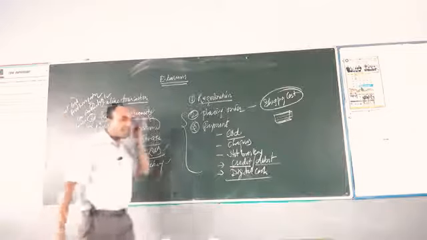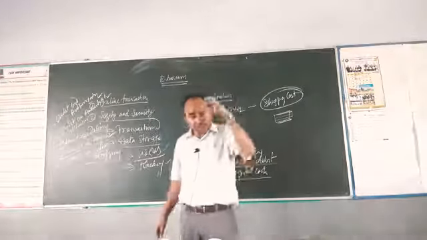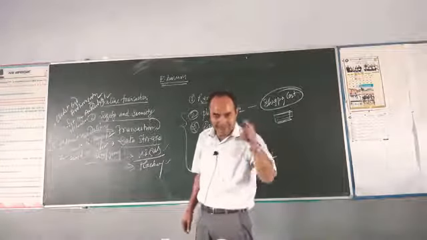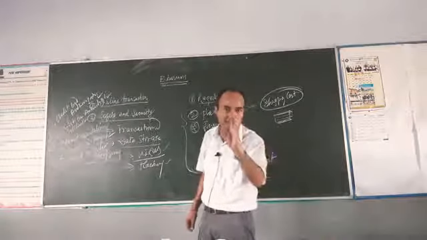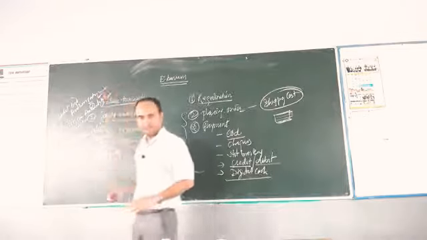Under credit card authorization, this process checks whether the credit card number or debit card number provided by the buyer is valid or not. That we call credit card authorization.